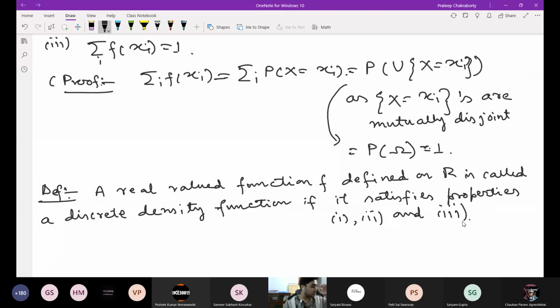Okay, so by these three properties, we can directly define a discrete density function. The same question arises whether these two definitions are the same or not, which we shall discuss in the next class.